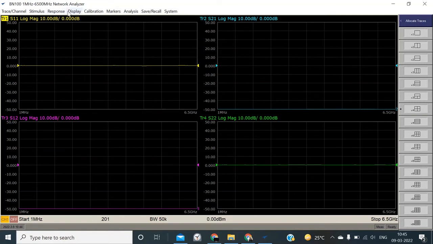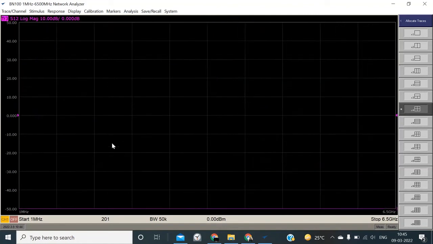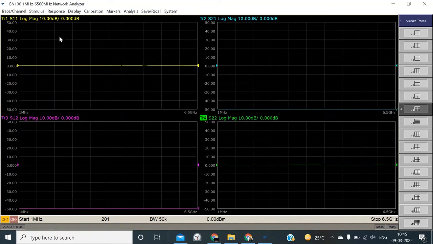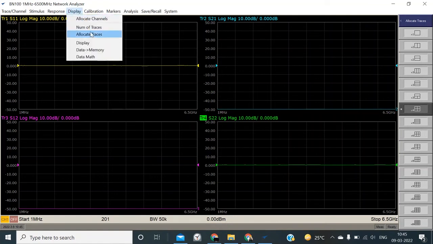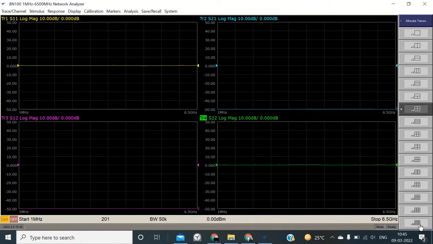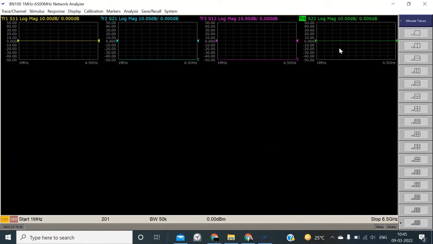So this is for a single channel, and if we want to maximize a trace, we just have to double click like this. Okay, so these are basically the display options. We can allocate up to 16 traces in a single channel. Like this, we have selected the 4 traces.